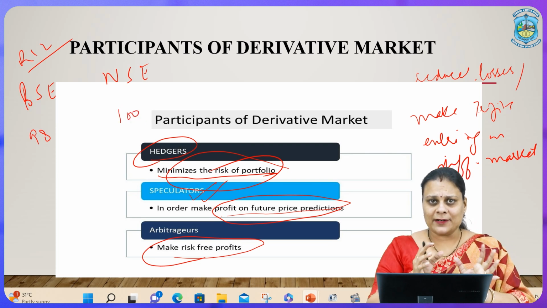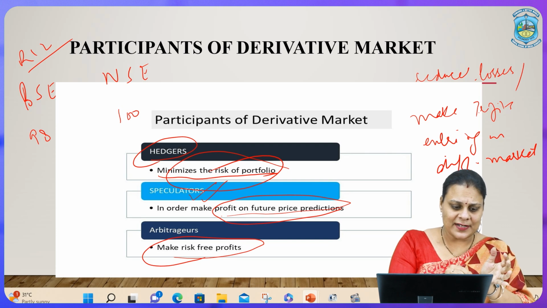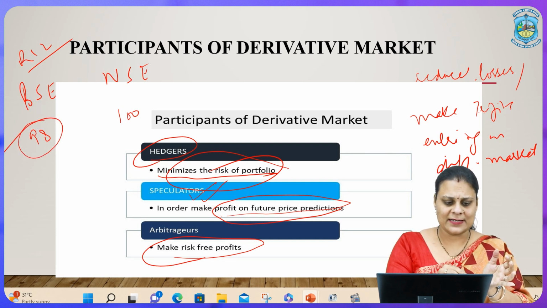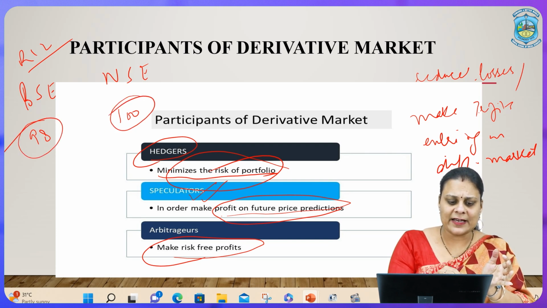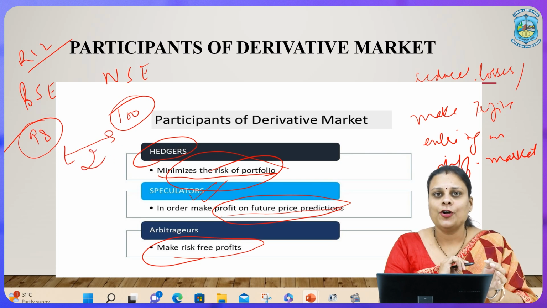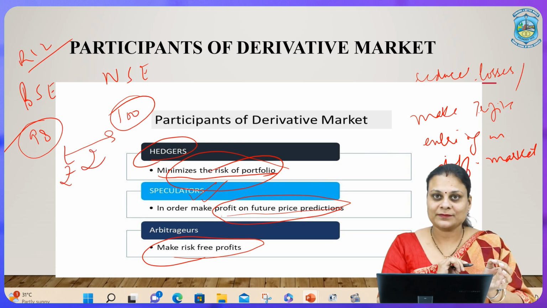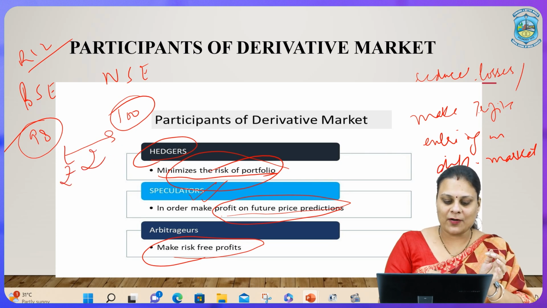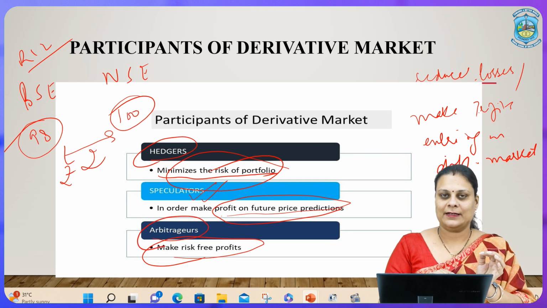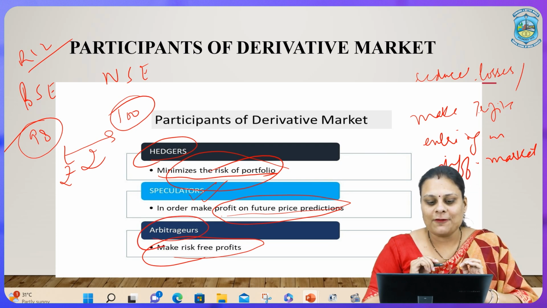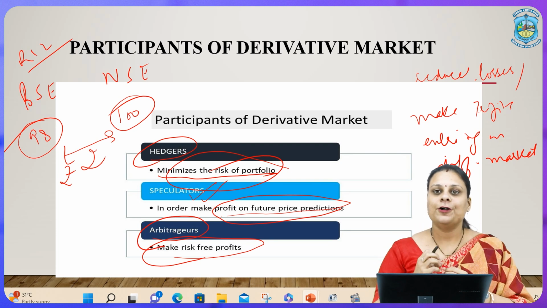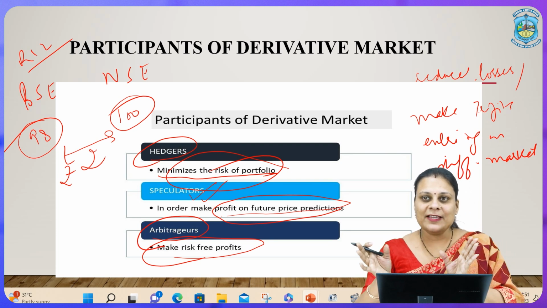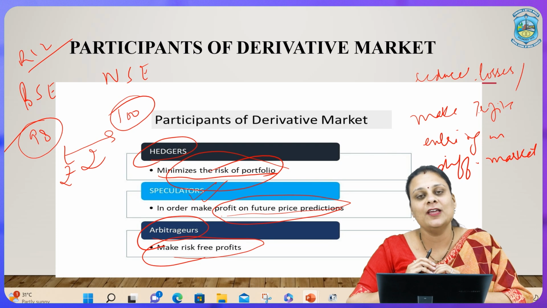So, a person can buy from BSE and sell at NSE, thereby making a profit of rupees 2. These kinds of participants are known as arbitrageurs, who try to make profits from the price fluctuations of the markets.